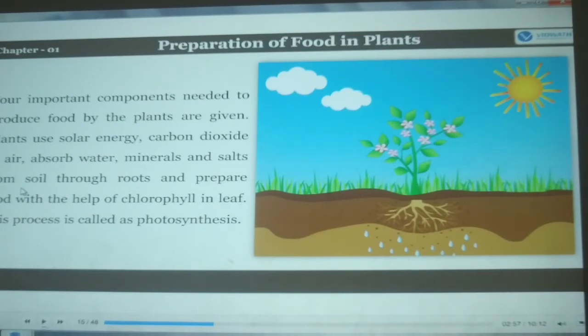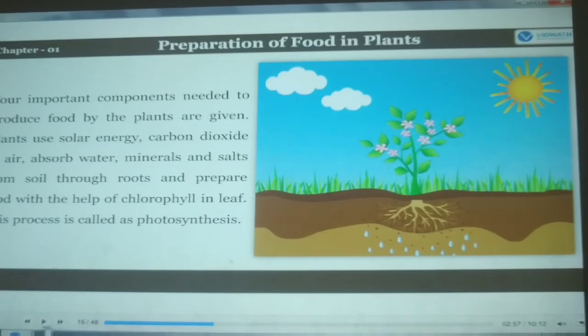The water with the minerals and the salt is absorbed by the soil, and from the soil it goes to the roots of the plants to prepare their food. So with the help of chlorophyll. Chlorophyll is nothing but a green pigment which is present in the leaf. So this process of the plant preparing the food is called photosynthesis.